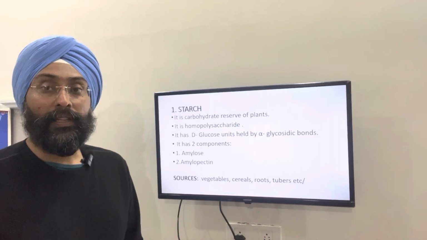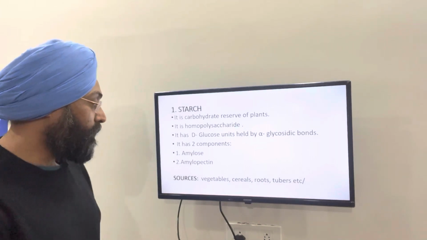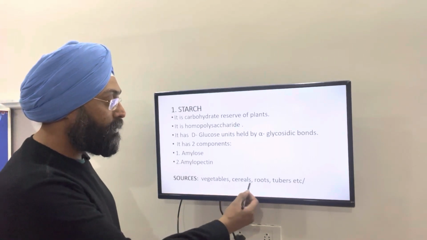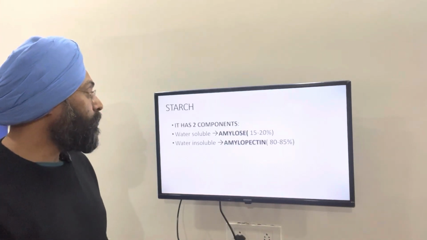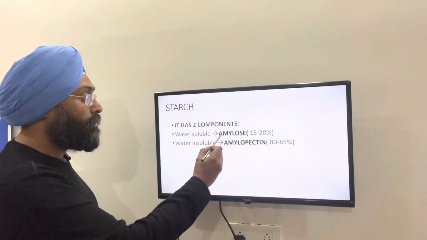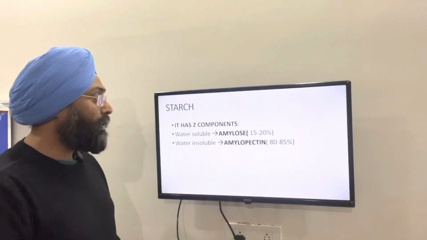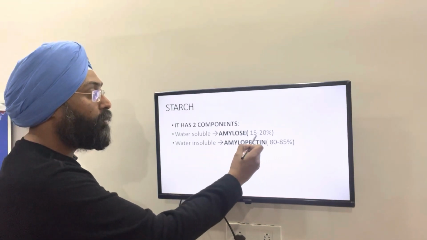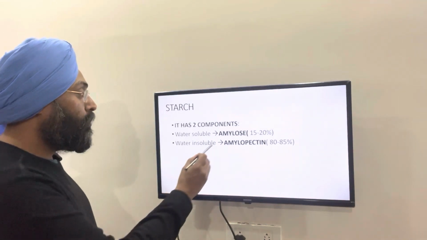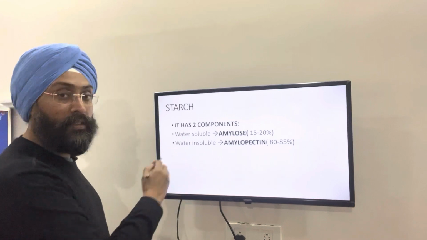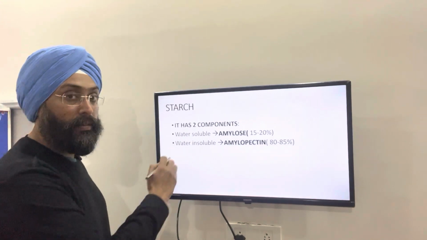Now coming to the sources from where we can get starch. First is vegetables, second is cereals, then roots and tubers. Now we'll come to the two components of starch. First is amylose and second is amylopectin. Amylose is 15 to 20% and amylopectin is 80 to 85%. The amylose is water soluble and amylopectin is water insoluble.